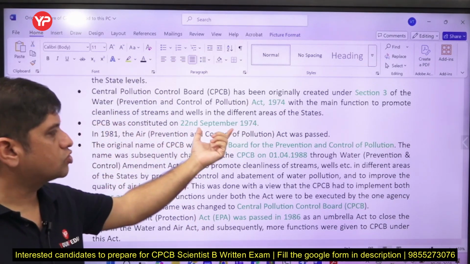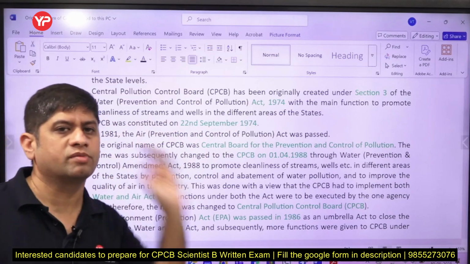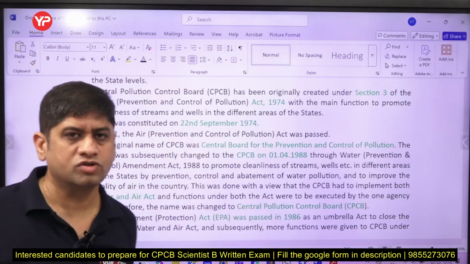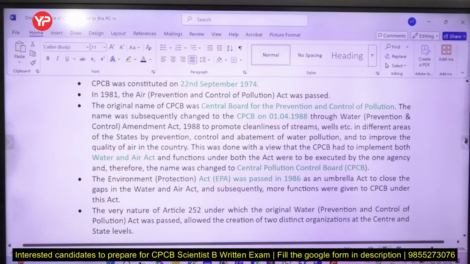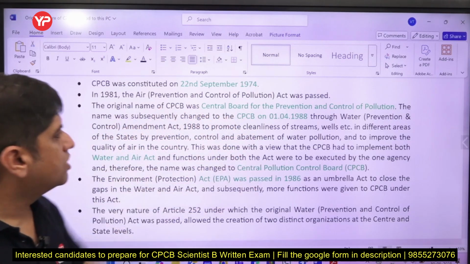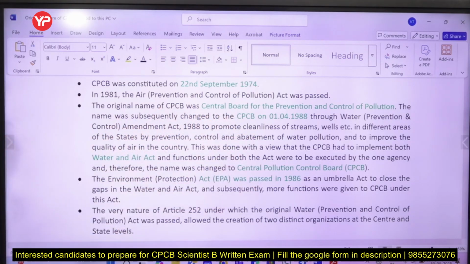यू कैन एक्सपेक्ट अ क्वेश्चन वेरी स्पेसिफिक. 22 सितंबर, 21 सितंबर, 20 सितंबर, 19 सितंबर क्वेश्चन कैन बी देयर. सो 22 सितंबर 1974. So 1981 Air Act came, and then Central Pollution Control Board, Center Board for Prevention and Control of Pollution, that was the original name. Then the name was subsequently changed on 1st April 1988 through Water Act. It was changed to Central Pollution Control Board.